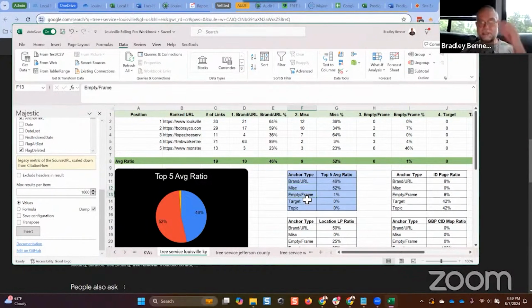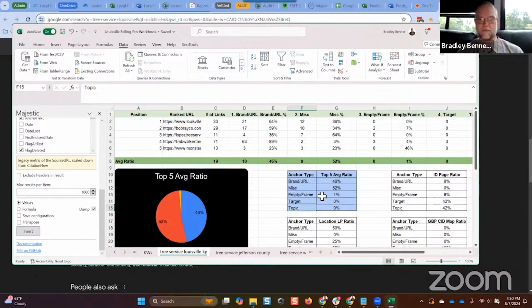Those are miscellaneous. Empty/frame anchor is an iframe or an embed or a redirect or an image backlink without alt text. If the image has alternative text, then the alt text is the anchor text. If it doesn't, that's an empty anchor, okay? A target anchor is unique or specific to local SEO in that it is a keyword plus location modifier. Usually it's going to be keyword plus city or city plus keyword, or keyword plus near me, or one of the variants of near me. So around me, in my area, nearby, etc. Does that make sense? And then lastly is a topic anchor. A topic anchor is a keyword-only anchor. It's usually a product or service keyword without a location modifier.